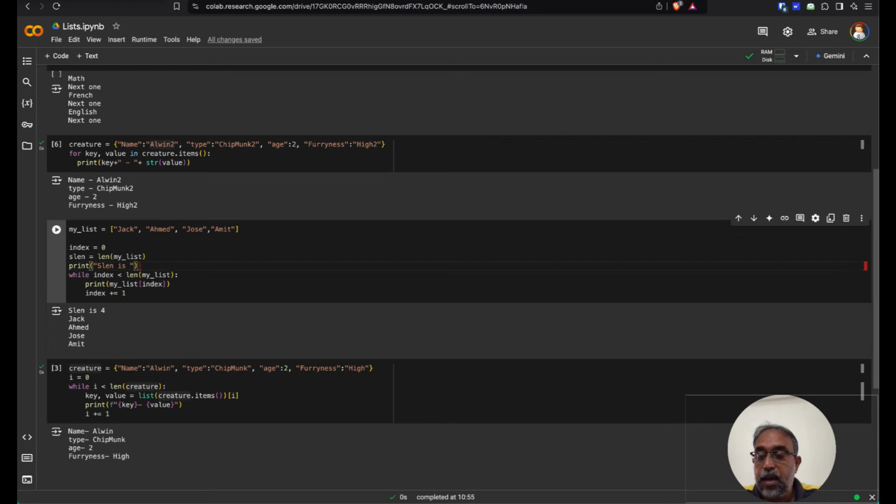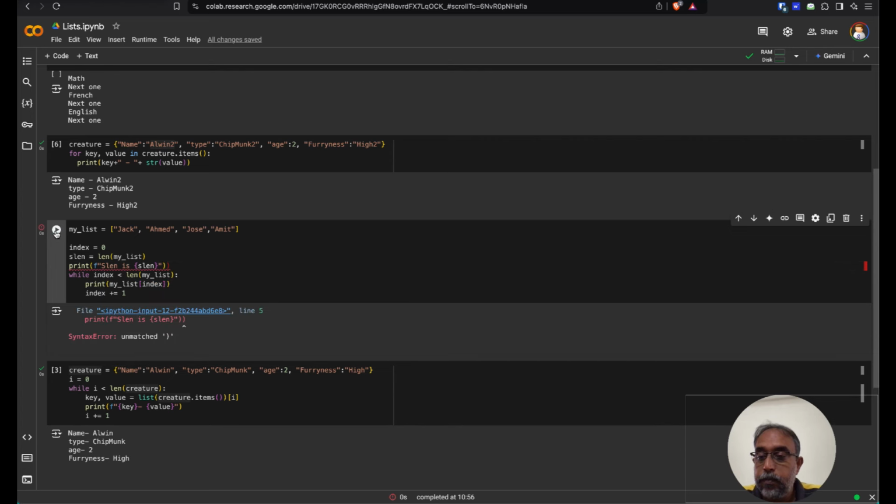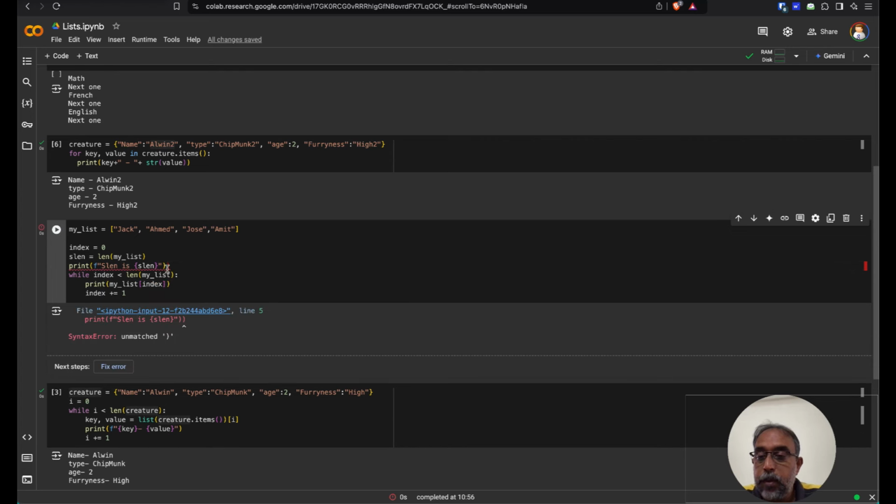Now what if we want to do something like quick formatting? Hold on, there's an extra values there.